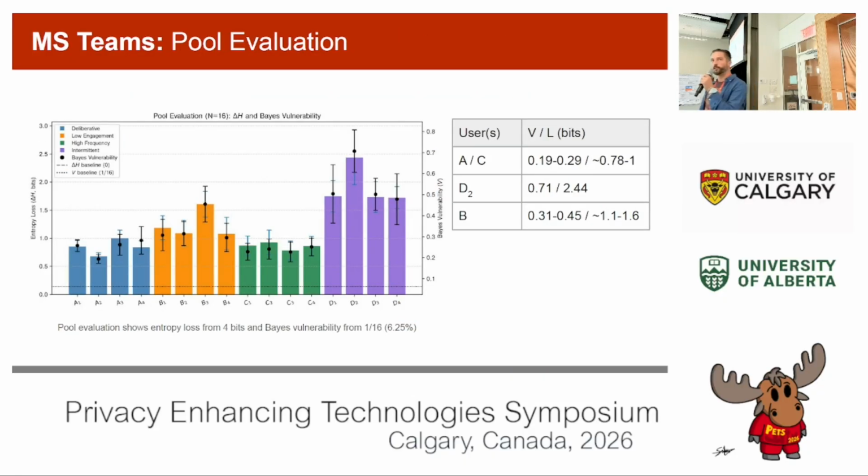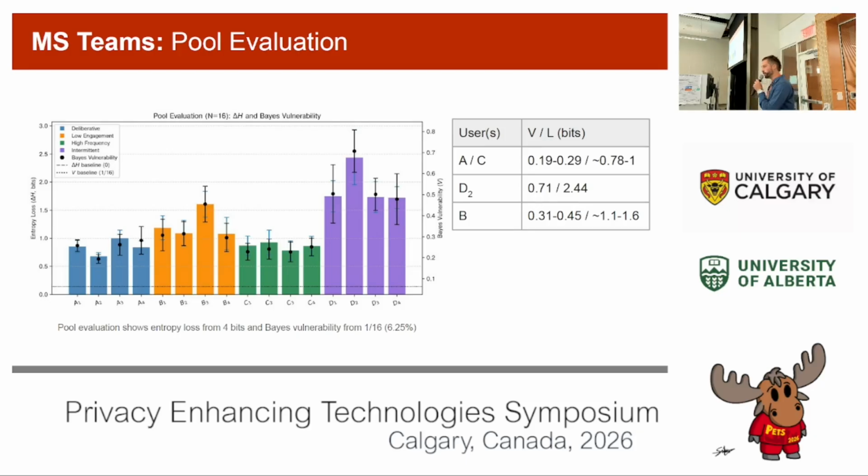But then looking more to the real world, we've got our pool evaluation. This is where we're considering all 16 users. We're looking at posterior probabilities as well as anonymity loss here. So that dotted line on the bottom, again, is our baseline. Again, random guess, anonymity of 1 over 16 or 6.25%.